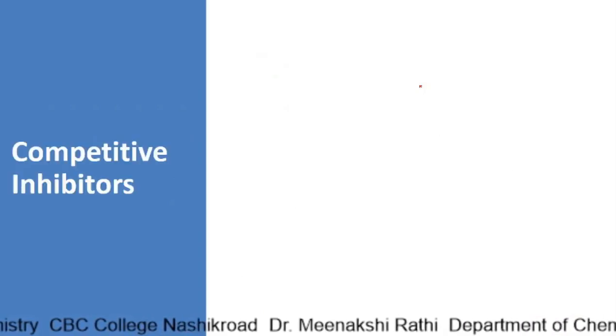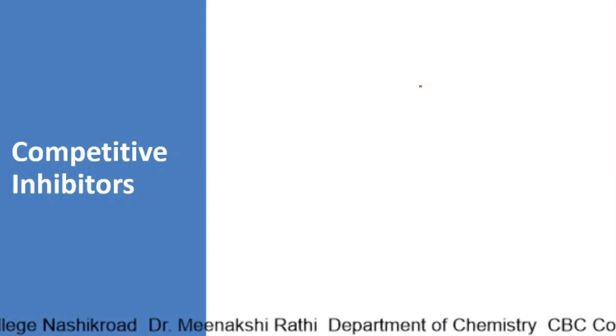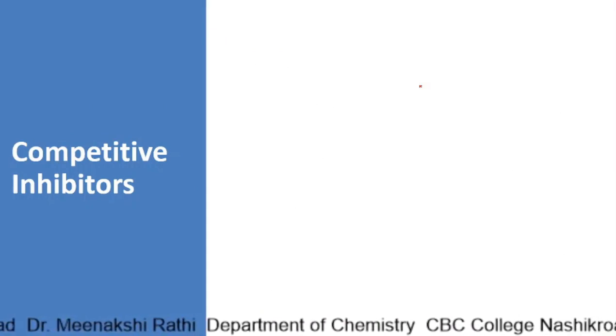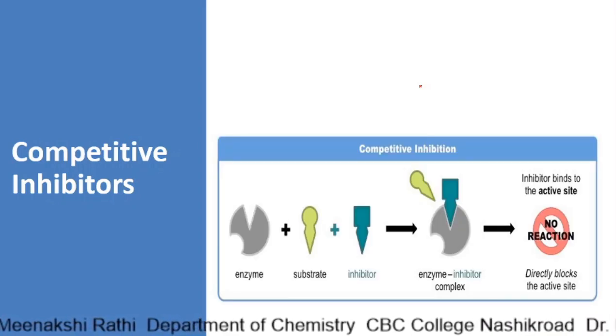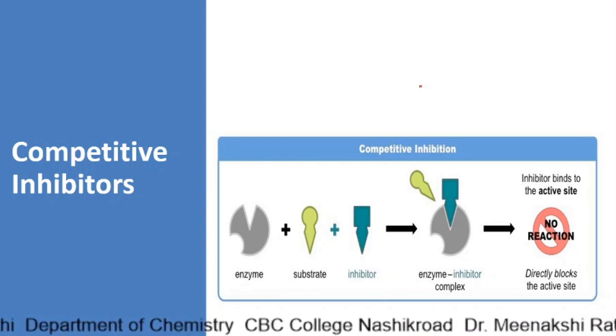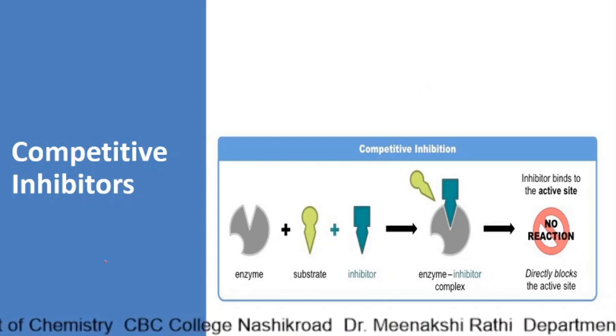First we will see what we mean by competitive inhibition. As per the name, competitive. So this diagram explains what we mean by competitive inhibition. Please see this diagram carefully.